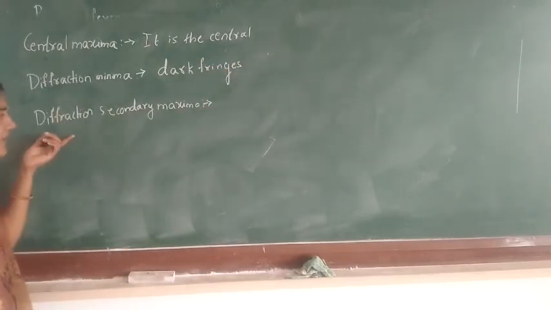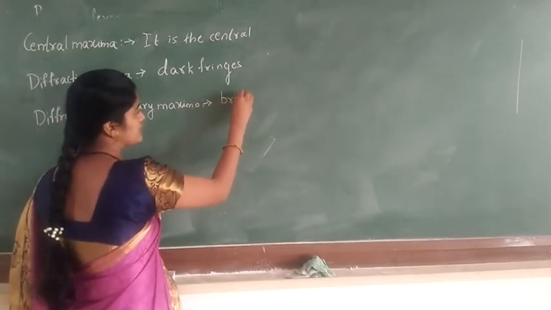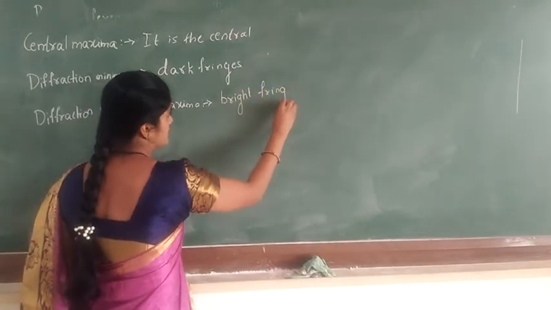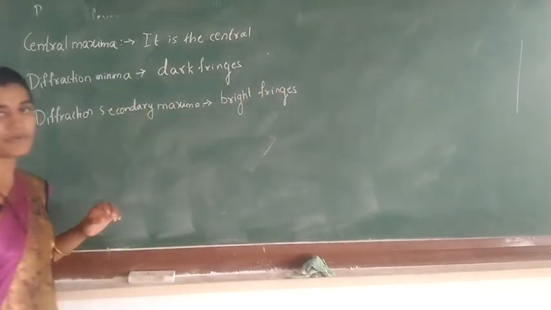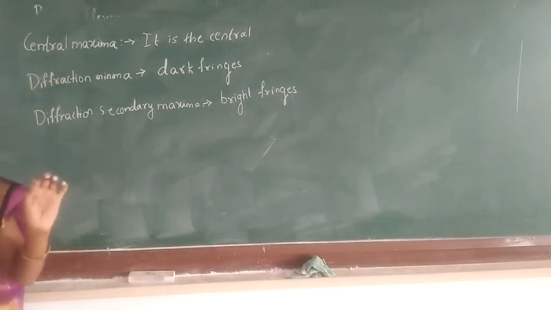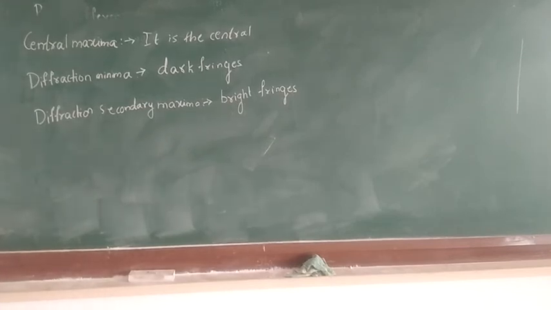And last one, diffraction secondary maxima. Here we are taking the bright fringes which are present in the diffraction of light. See, these are some definitions we have to study. Central maxima means the central dark fringe present in the diffraction pattern. Diffraction minima are the dark fringes we observe in the diffraction of light. Diffraction secondary maxima are the bright fringes in the diffraction of light.